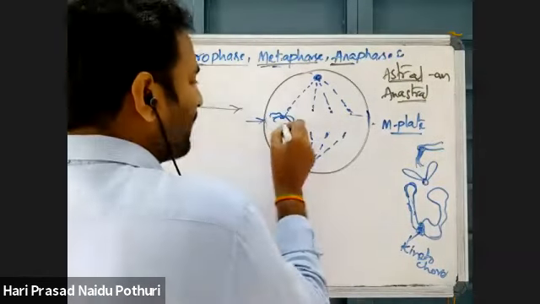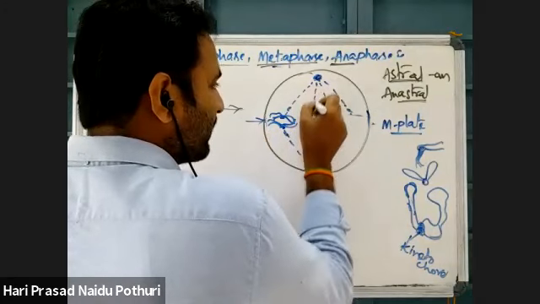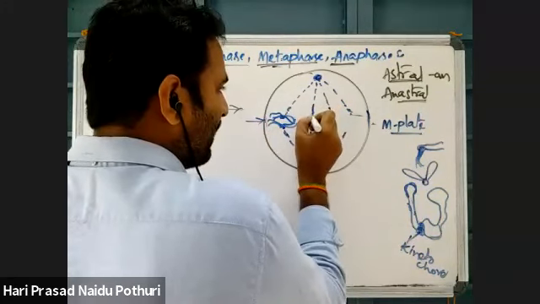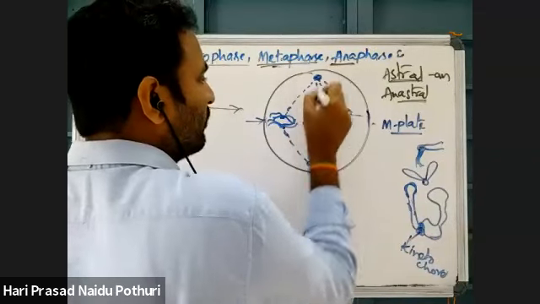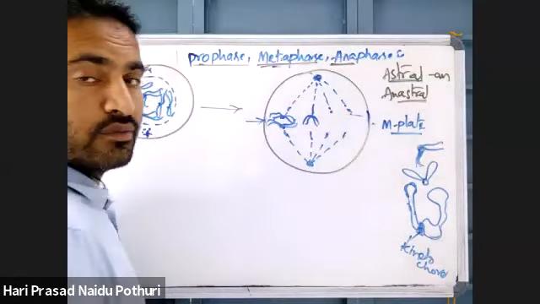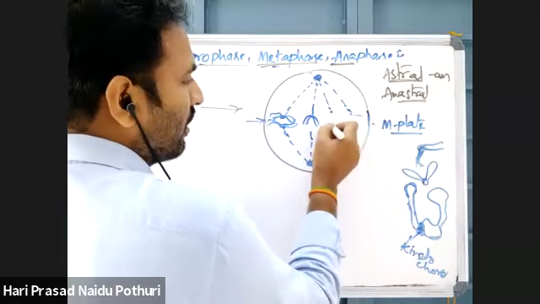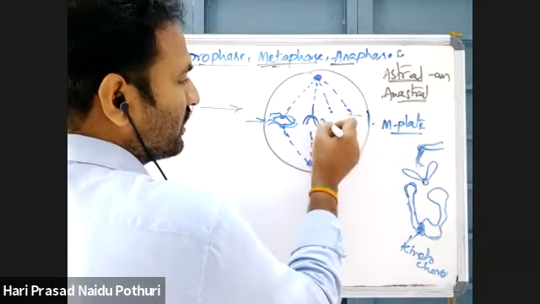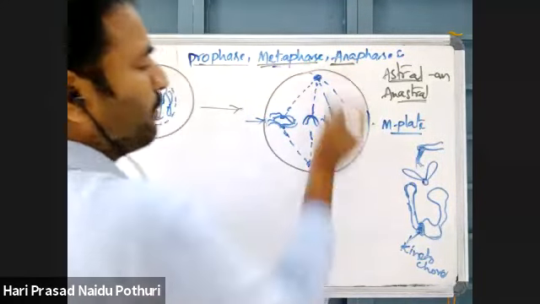This spindle fiber attached here means that the kinetochore and centromere are facing towards the pole and the ends of the chromosome, the chromatids, are facing opposite.